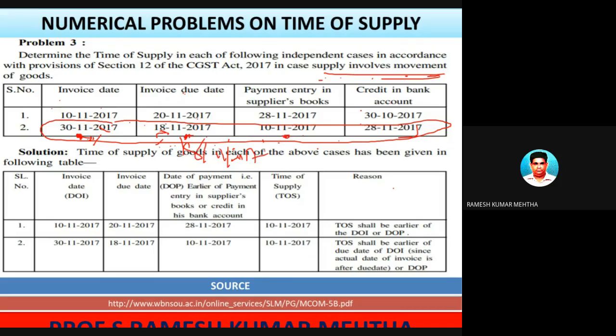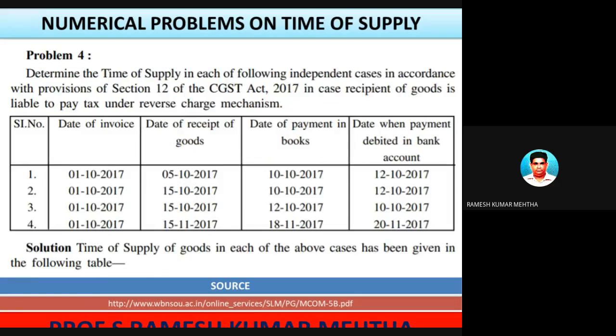When was the payment done? The payment was done before the movement of goods, so this was in advance. And when did he enter it in the books of accounts? On 10/11. When was the amount credited? 28/11. So among them, whichever is the earliest is the date of payment or receipt. So 10/11 has to be compared with 18/11. Among them, whichever is the earliest is 10/11/2017. Hope you have understood this.